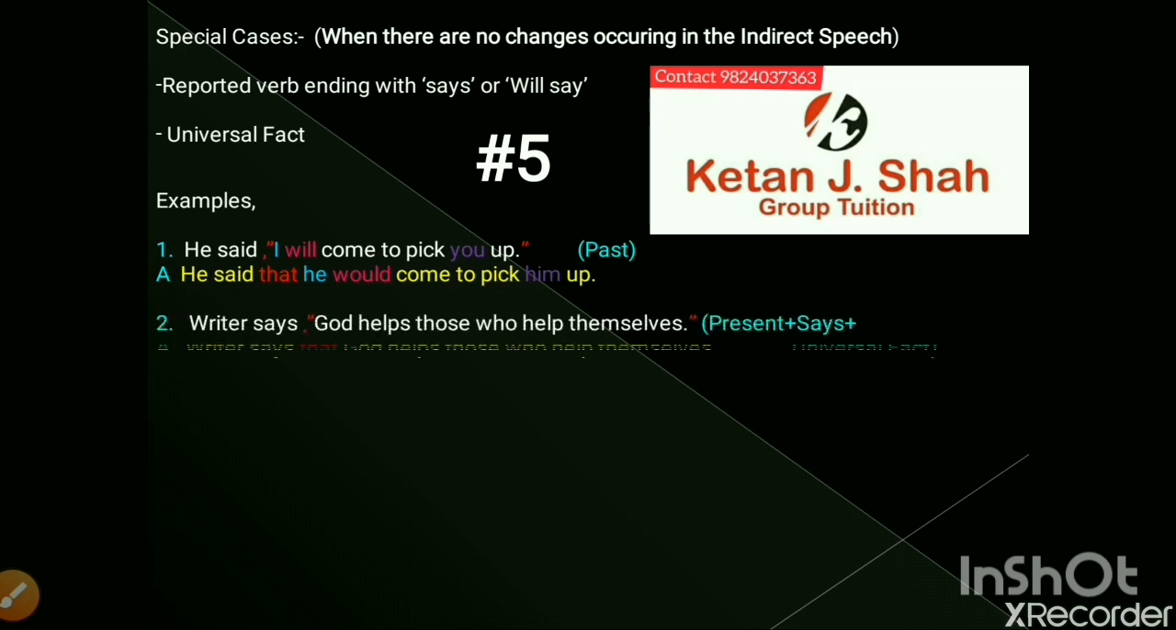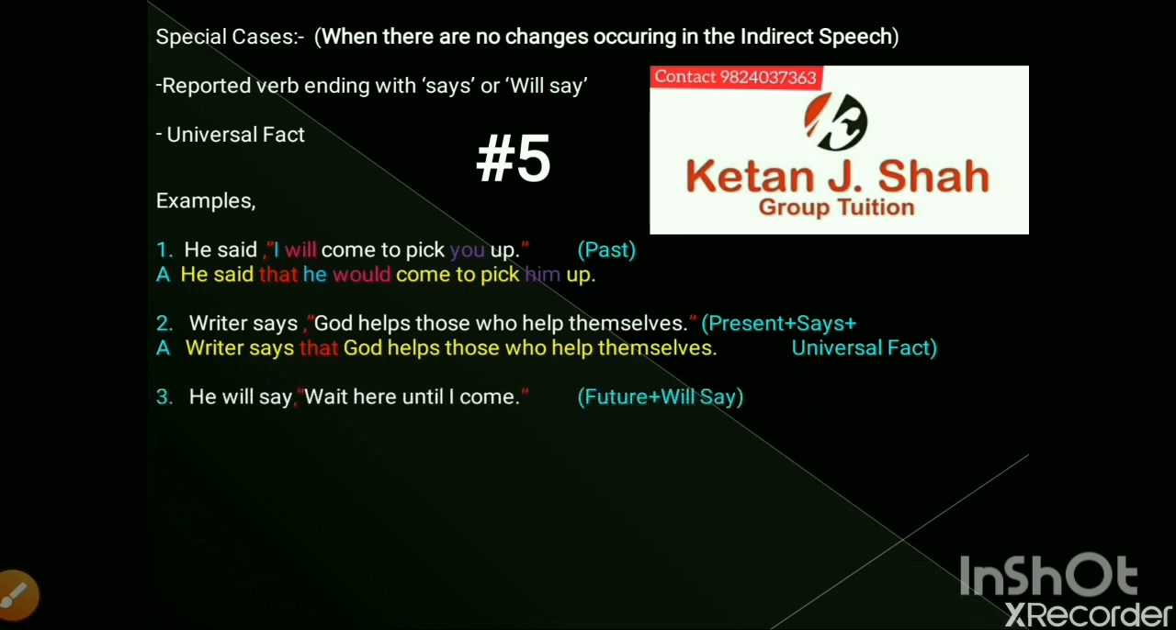Second example, writer says, "God helps those who help themselves." This is a present tense sentence. It also has says in the reporting verb at last, and it is also a universal fact. So there is only one change, that the comma and inverted commas are cut out and that is used instead. Everything is as it is in the whole indirect speech. This becomes, writer says that God helps those who help themselves.